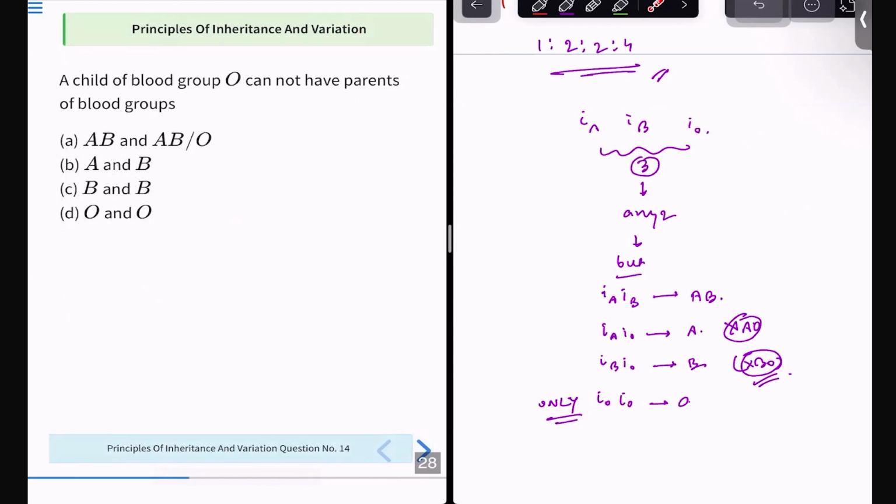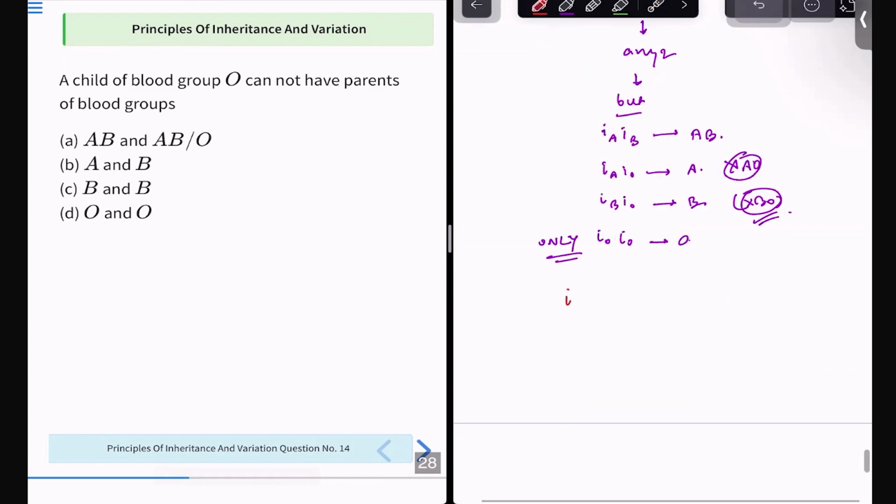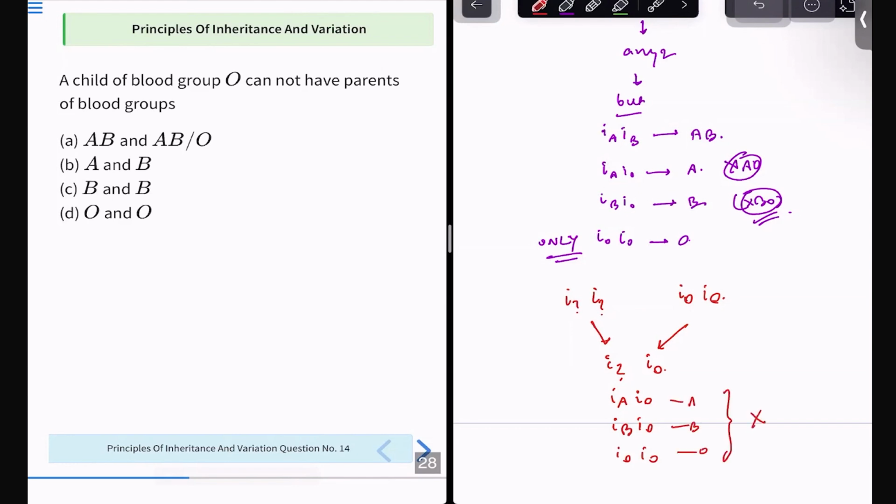A child of blood group O cannot have parents of which blood groups? I have IOIO. If I have one recessive allele, what I cannot produce is a codominant allele. Can you imagine this in your mind? I can have I something, and I have IOIO. Now something will come from here, and from here IO will come. This something can be IAIO, it can be IBIO, it can be IOIO, it can be A, it can be B, it can be O, but it can never be AB. Now, can you imagine why it cannot be AB? And hence, what turns out is that our answer is option number A.